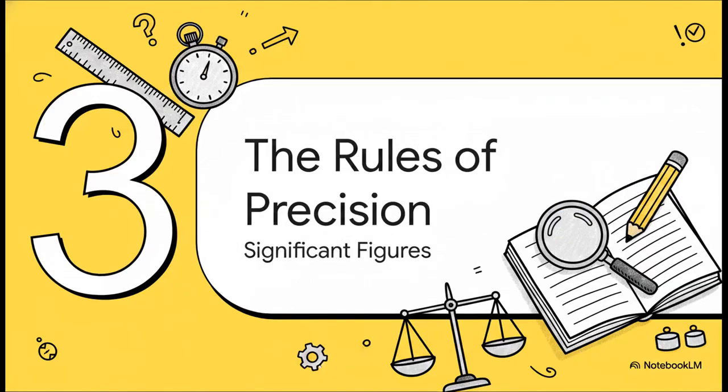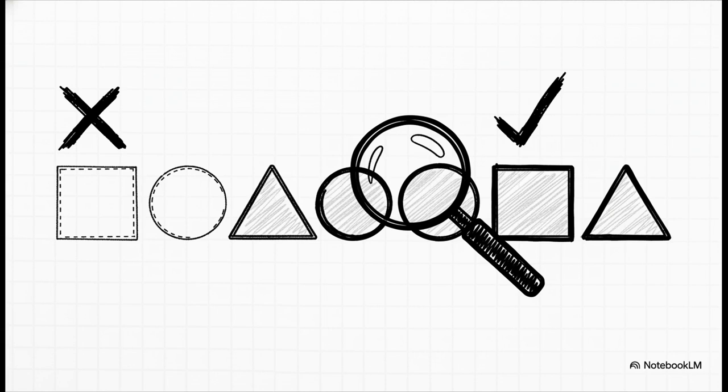That brings us to Section 3, the rules of precision, also known as significant figures. Now that we know how to write these numbers, we have to know how to use them without lying about our precision. Think of significant figures as the grammar rules for our scientific language. They ensure we never accidentally overstate how precise our measuring tools actually are. Here's a quick rundown of those core rules. And I know, it looks like a lot at first glance, but I promise you it's entirely logical. It is all about tracking which numbers give us actual physical data.